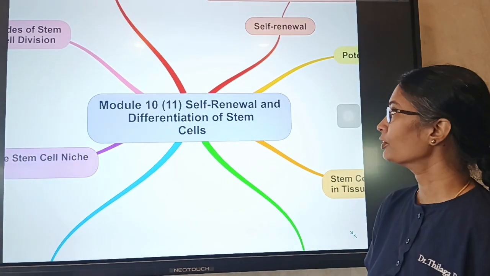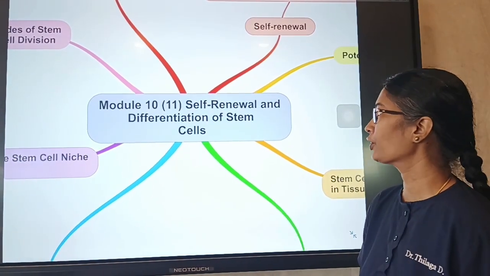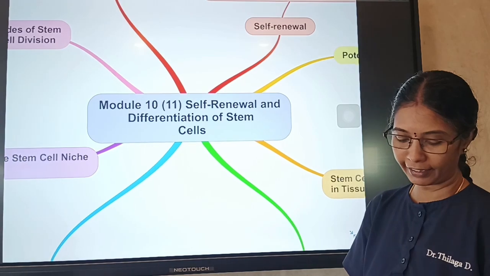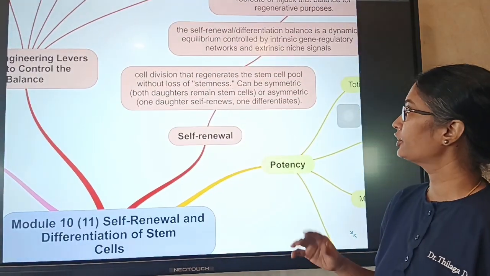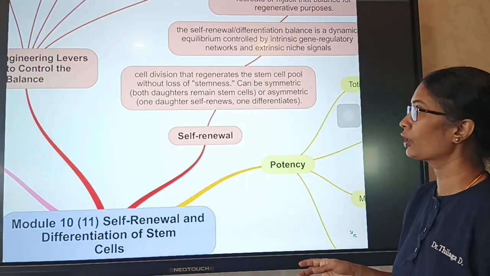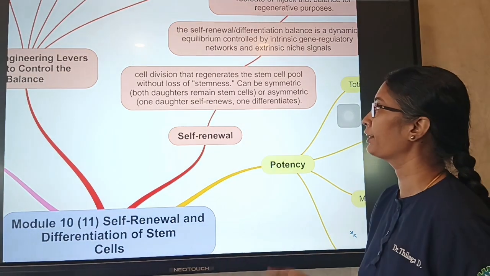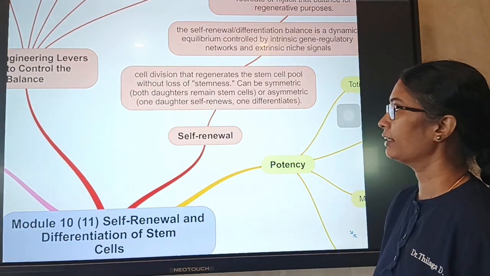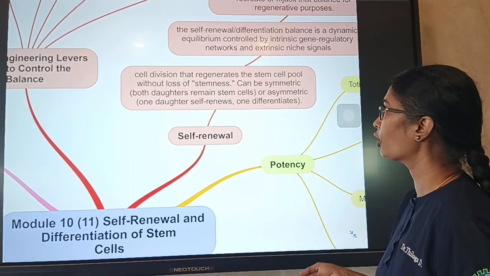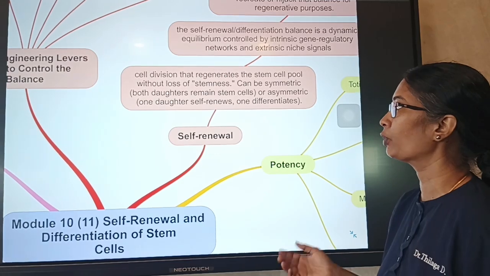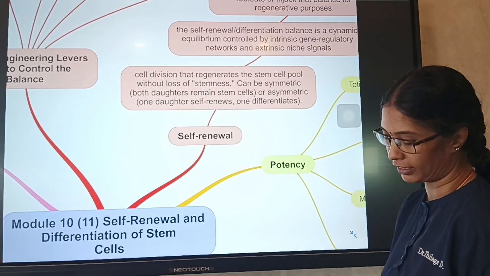Today we are going to talk about the self-renewal and differentiation of stem cells. What is self-renewal? Cell division that regenerates the stem cell pool without loss of stemness, that is self-renewal. It can be symmetric, where both the daughters remain stem cells, or it can be an asymmetric division where one daughter self-renews and one differentiates.